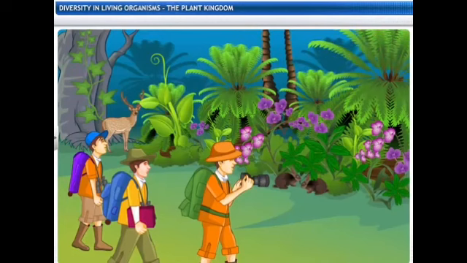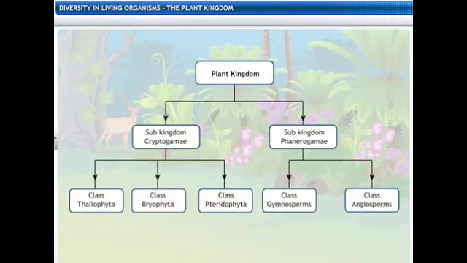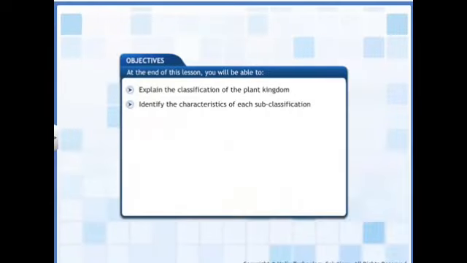So now let us focus on the plant kingdom. The plant kingdom is basically categorized into two subkingdoms, the cryptogams and the phanerogams. The cryptogams are categorized into classes like the Thallophyta, Bryophyta, and the Pteridophyta, while the other one is divided into the gymnosperms and the angiosperms. By the end of this lesson, we'll be able to classify the plants and their various sub-classifications also. So, focusing on the crux of the chapter.